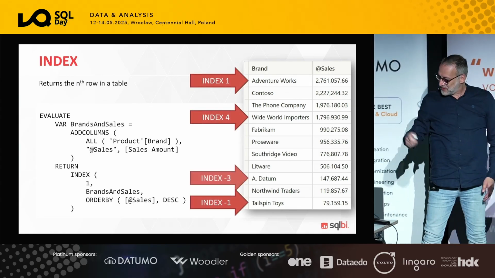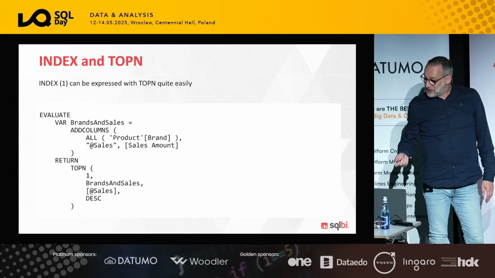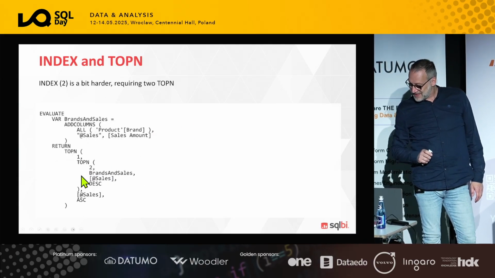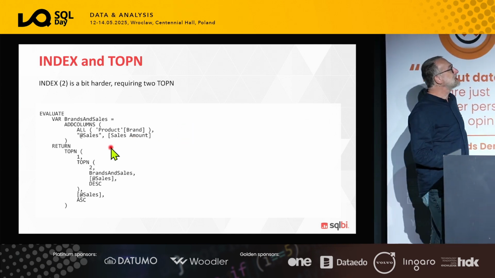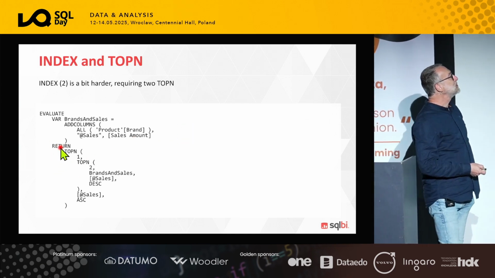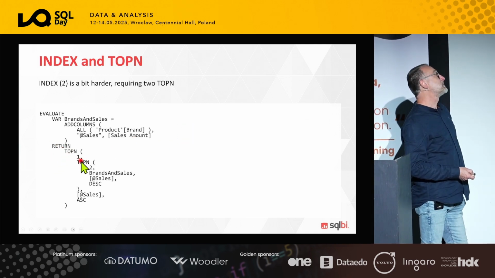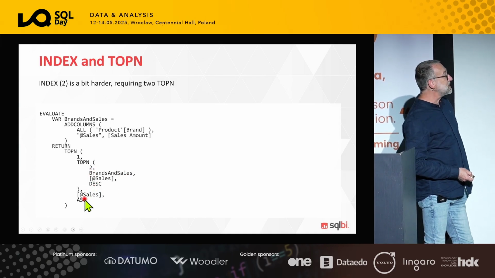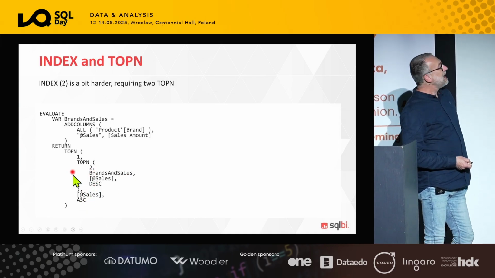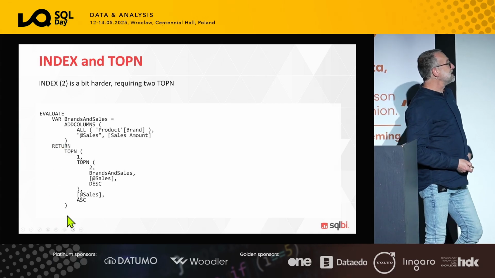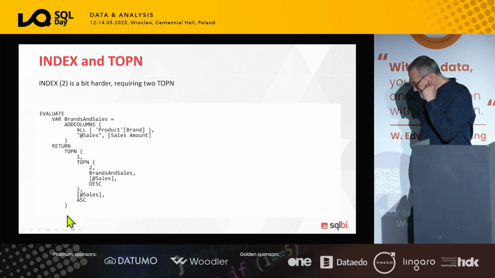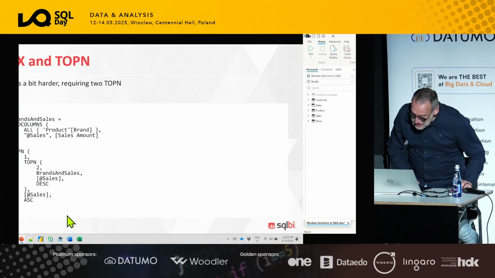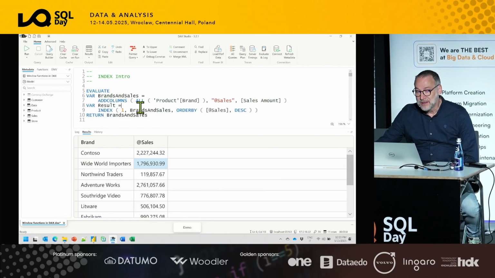Well, INDEX 1, 4, minus 1, this is boring. You can write TOPN to get the first element, but if you want the second element, you need to do some DAX acrobatics, like return the TOPN 1 out of TOPN 2 out of brands and sales. The first time you sort descending, the second time you sort ascending, and you obtain this way the second element out of a table. So you can obtain the result with TOPN, but it's complicated and not worth it.